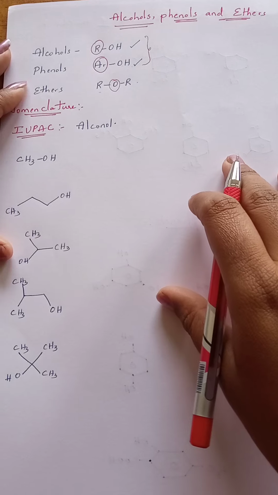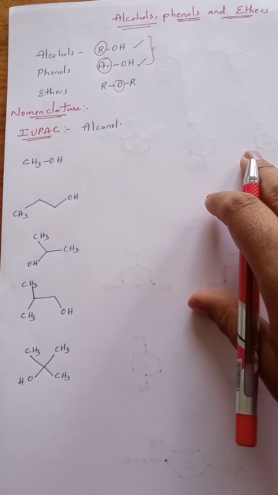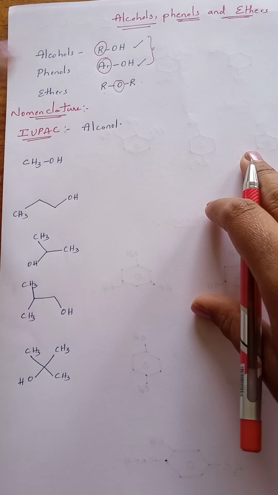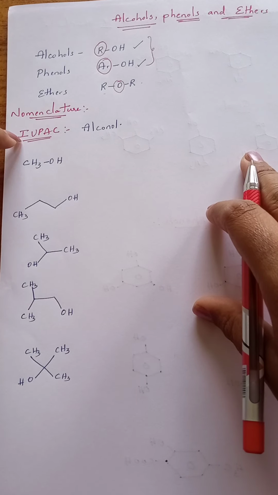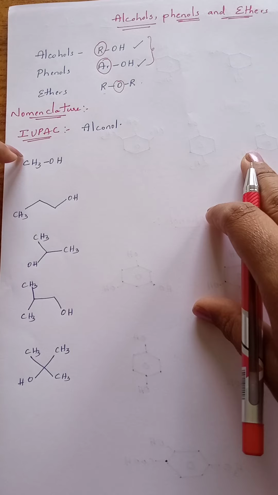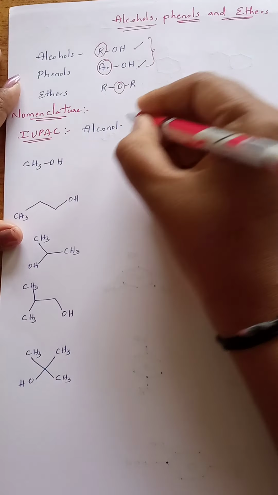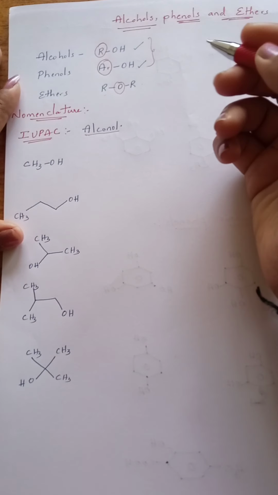So we have different types of nomenclature. In that, the most important nomenclature is IUPAC, International Union of Pure and Applied Chemistry, because it is based on a set of rules. Based on those rules, we can give this type of IUPAC name. For alcohols, the IUPAC name is alkanol.